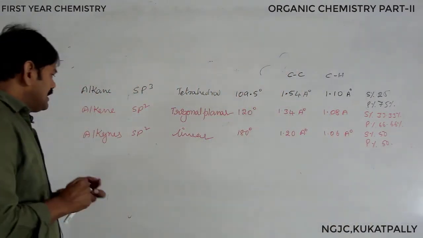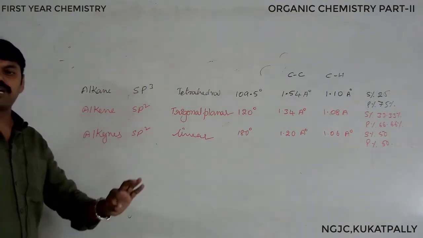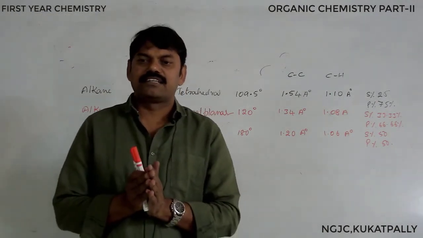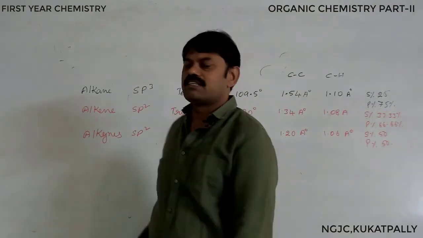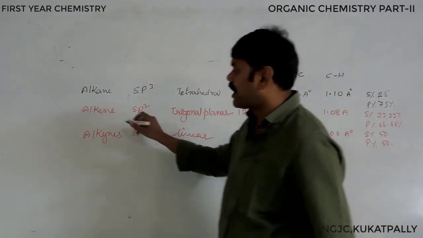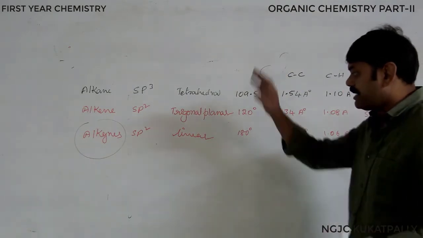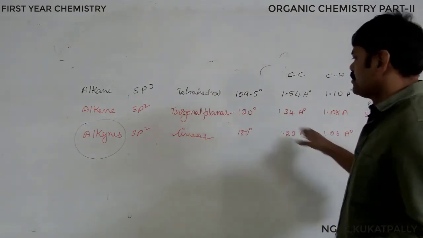With this you will come to know which is more electronegative. With increasing s character, electronegative character increases. So among these, alkynes are more electronegative. We can observe these kinds of questions in IIT and NEET.